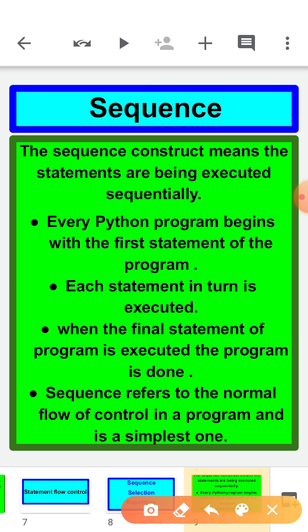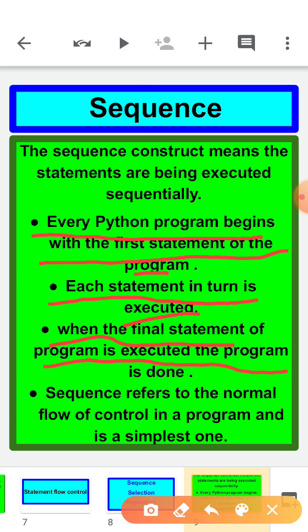Every Python program begins with the first statement of the program. Each statement in turn is executed. When the final statement of a program is executed, the program is done. Sequence refers to the normal flow of control in a program, and it is the simplest one.